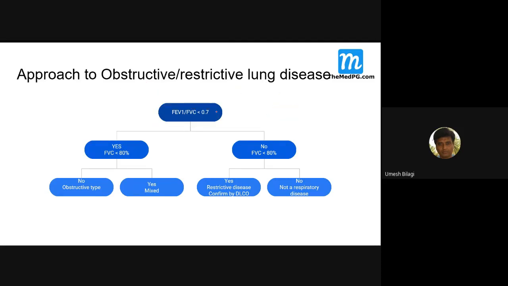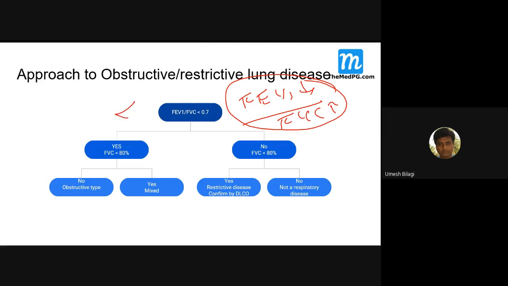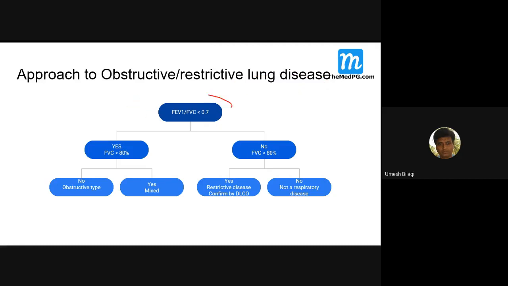Okay, you're getting my point? Yes, sir. Smriti, you're understanding? Yes, sir. This ratio decreases whenever there is a problem of tubes. This is because the patient cannot expire with good speed and there is always trapped air inside. So the denominator is increasing, the numerator is decreasing. Because of that, this ratio actually decreases in obstructive lung disease.